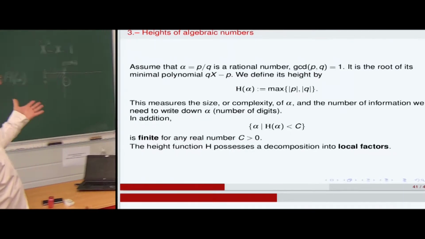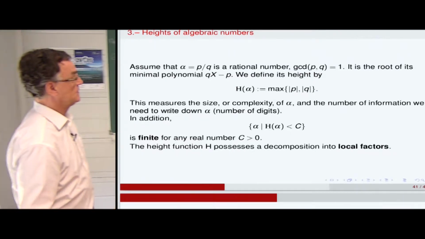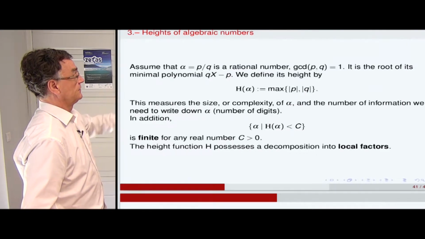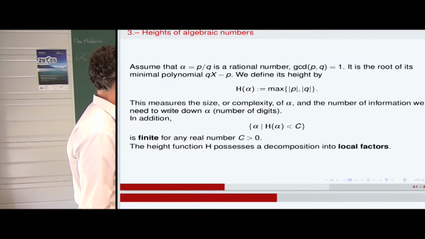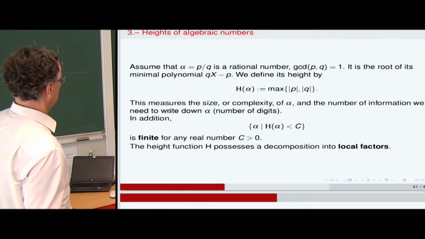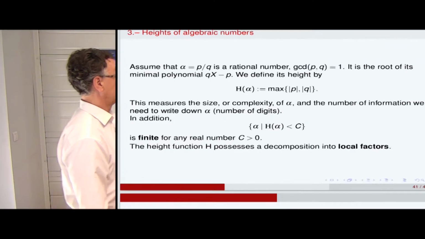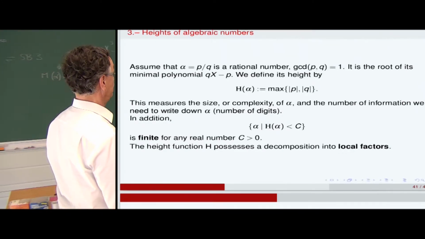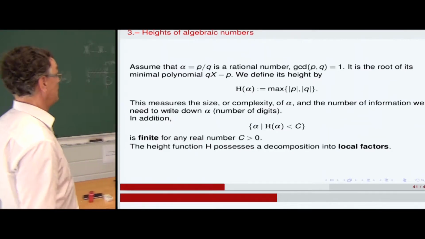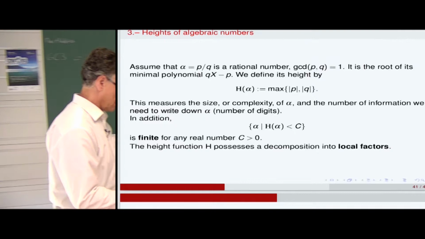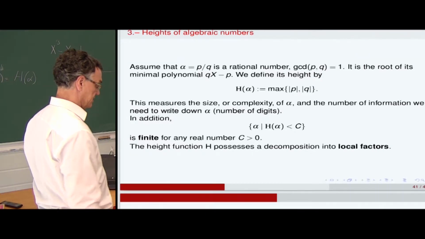So it measures the size of alpha. That's not the absolute height, that's the naive height. Okay, the calligraphy is different. And the number of information we need to write down alpha, the number of digits, is included in this value.